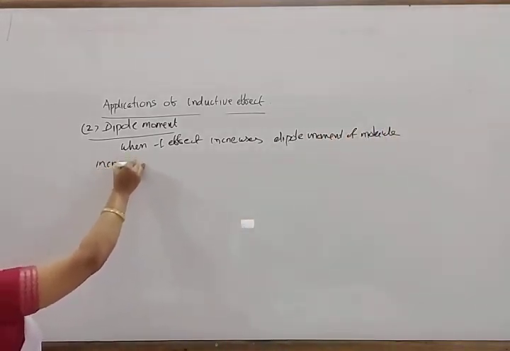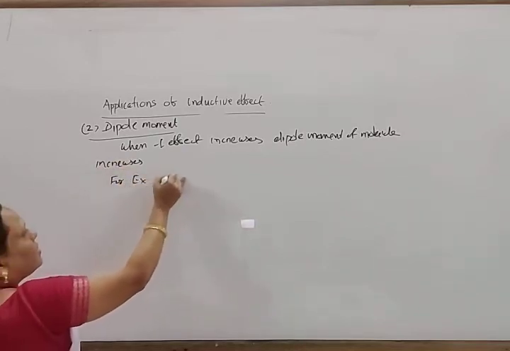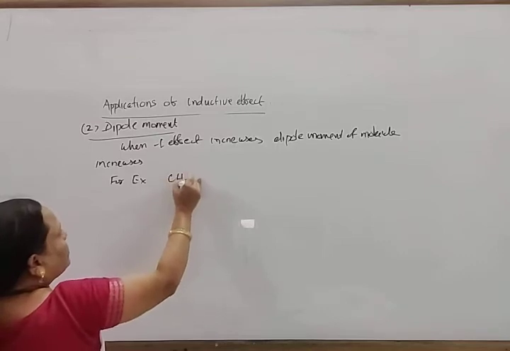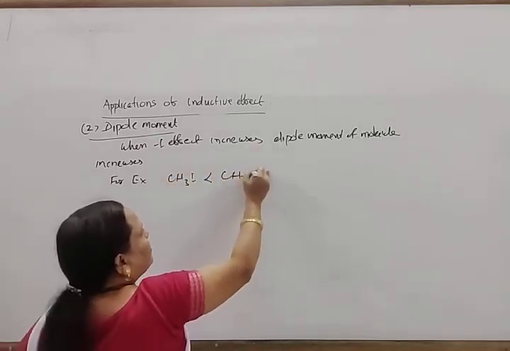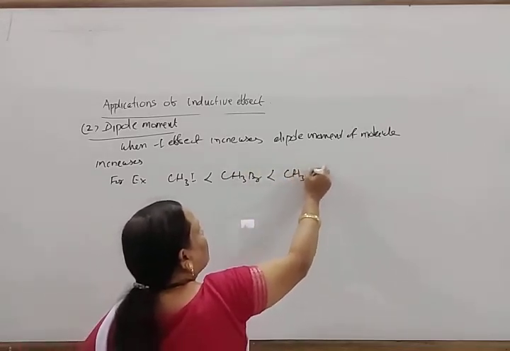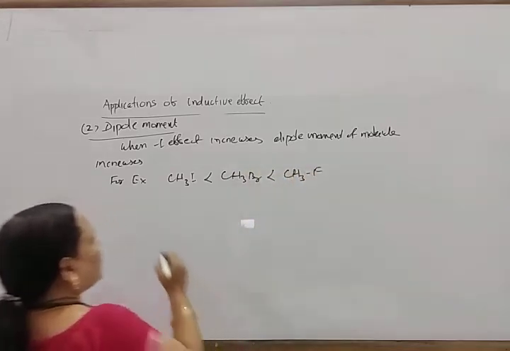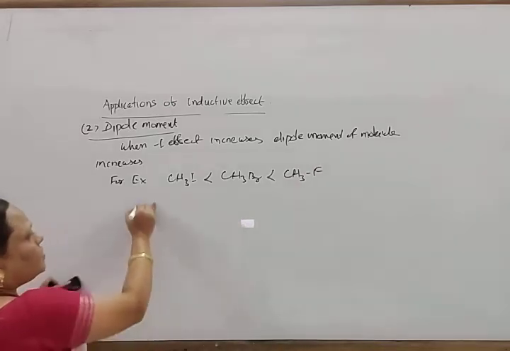For example, CH3I has less dipole moment than CH3Br, which has less dipole moment than CH3F. Okay, so why is this so?